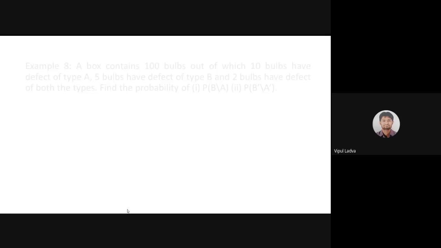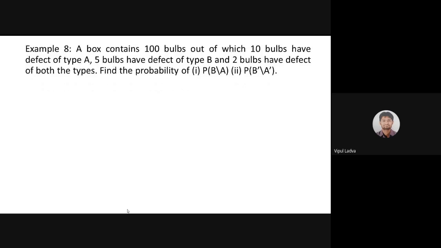Good. Thank you. Example 8. Now let us discuss one more example. A box containing 100 bulbs. Different scenario. Be focused. Out of 100 bulbs, 10 bulbs have defect of type A, 5 bulbs have defect of type B, and 2 bulbs are having defect of both the types.